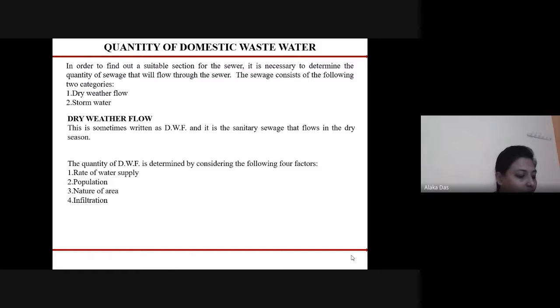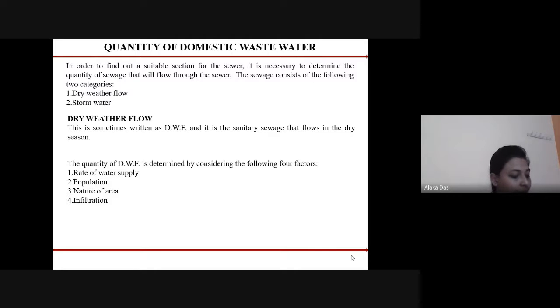Nature of the area: the quantity of the sewage also depends on the nature of the area, that is, whether the area is residential, commercial or industrial. In a residential area, the quantity of sewage is taken equal to the quantity of water that is supplied to the consumers. In an industrial area, the quantity varies with the type of industry, so the quantity should be determined by the actual survey of the industry.